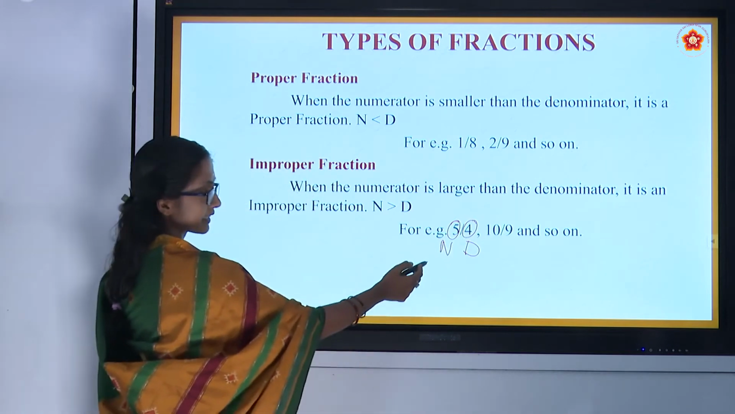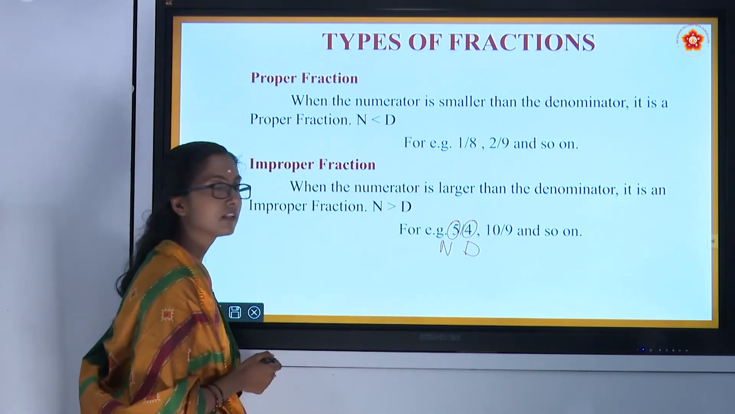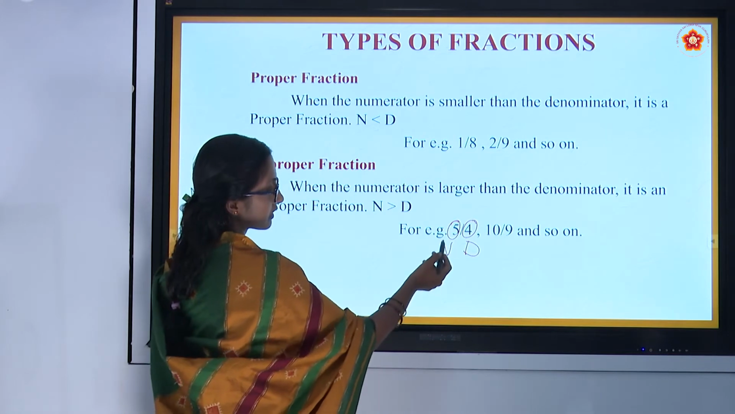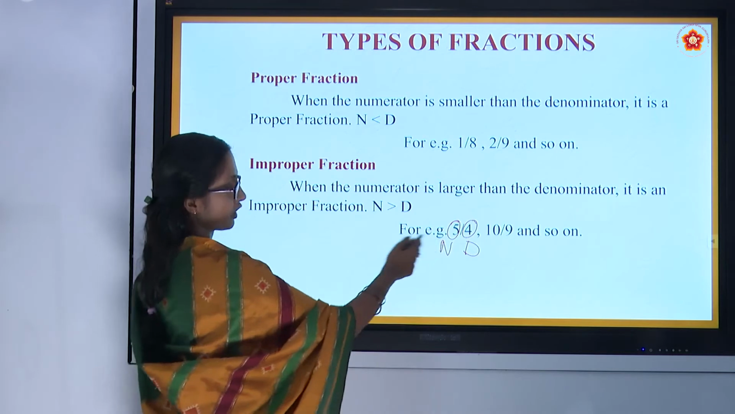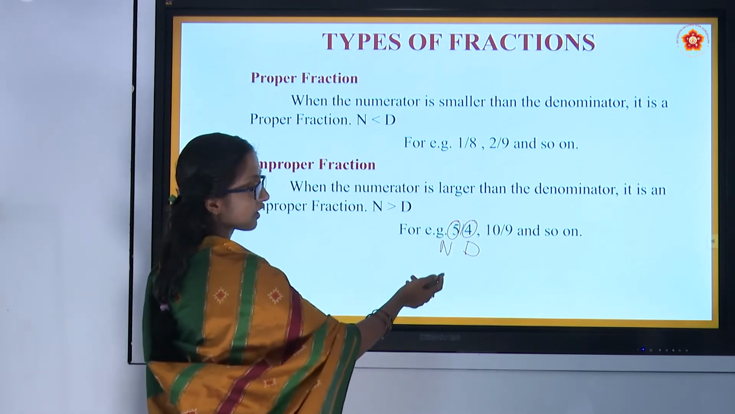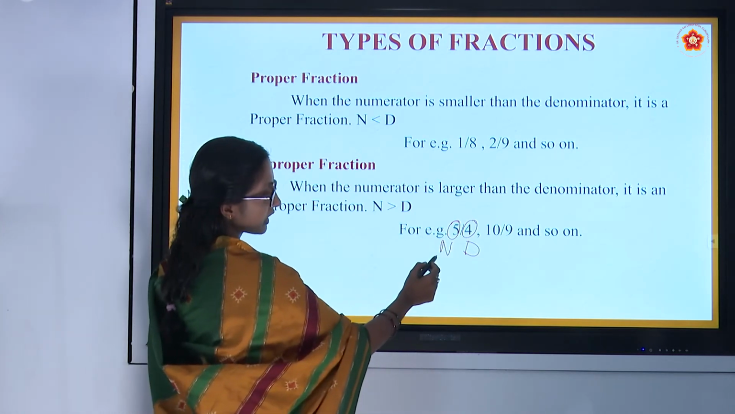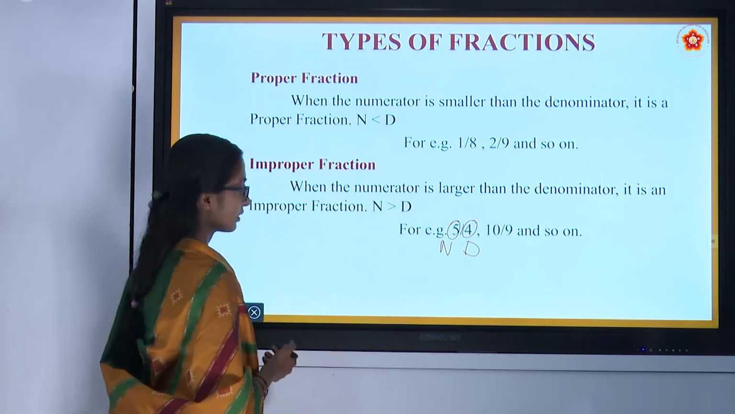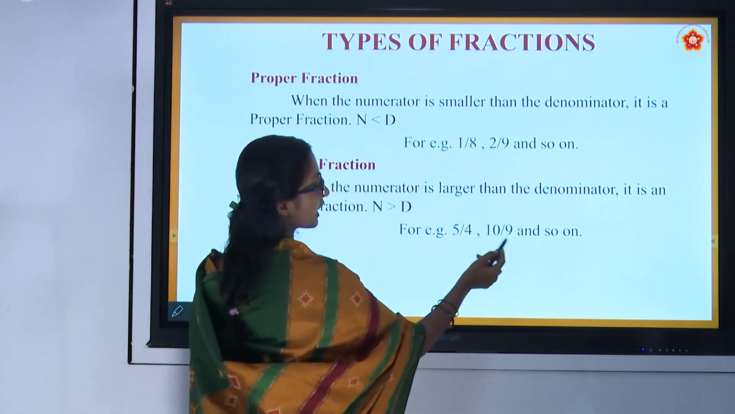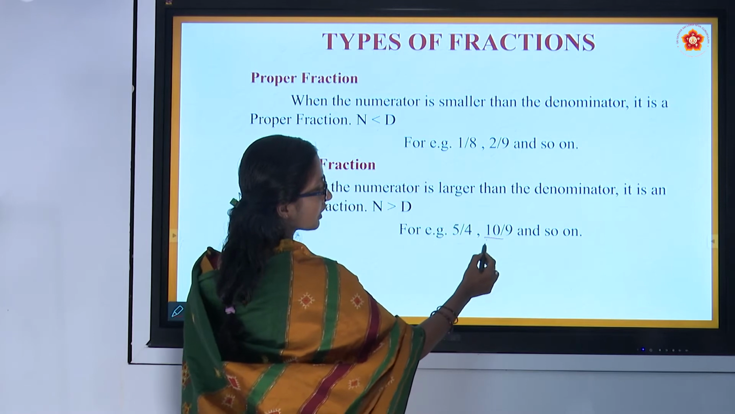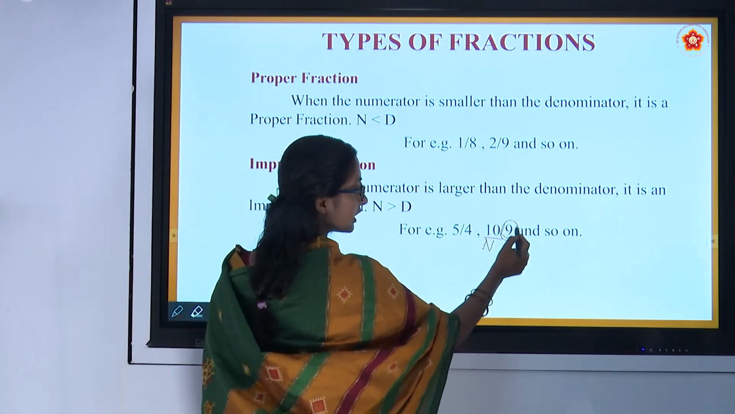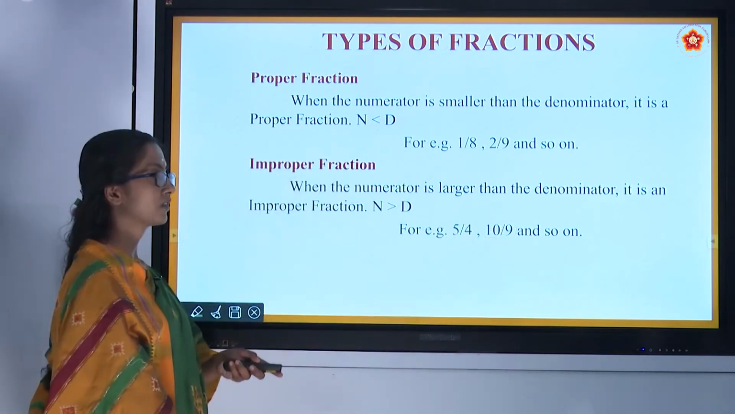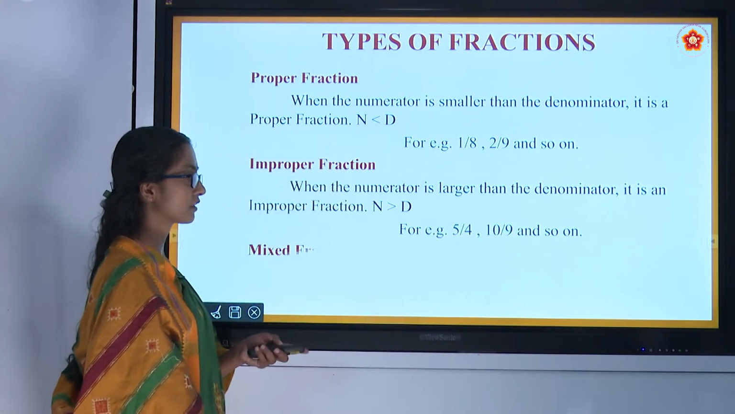Denominator is lesser than numerator. Or else you can call it in this way also: you can say 5, the numerator, is larger than the denominator. Even in 10 by 9, the numerator is larger than the denominator 9. So, next we will go for mixed fraction.